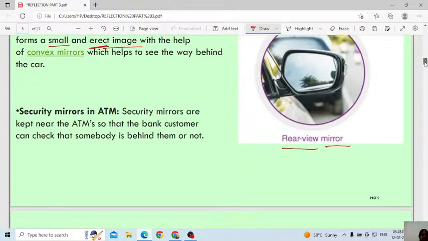Next one, security mirrors in ATMs. Security mirrors are kept near the ATM so that the bank customer can check whether somebody is behind them or not. Now, if you want to draw money from the ATM, you can see if anyone is in the backside, anyone observing you or not. That's why, to monitor that, they use the convex mirror. This one I have not observed. If I go to an ATM, definitely I will see where they keep it.